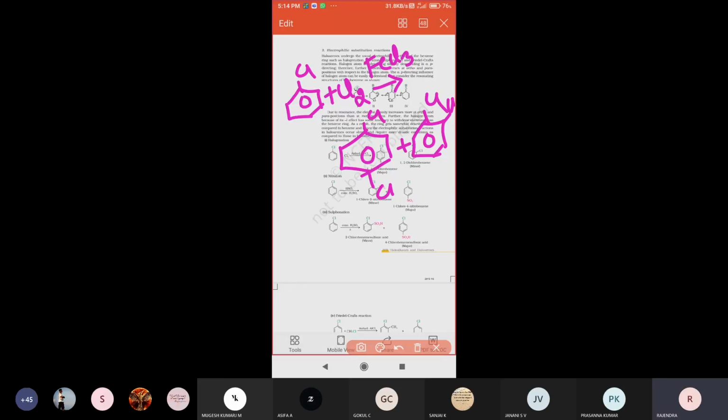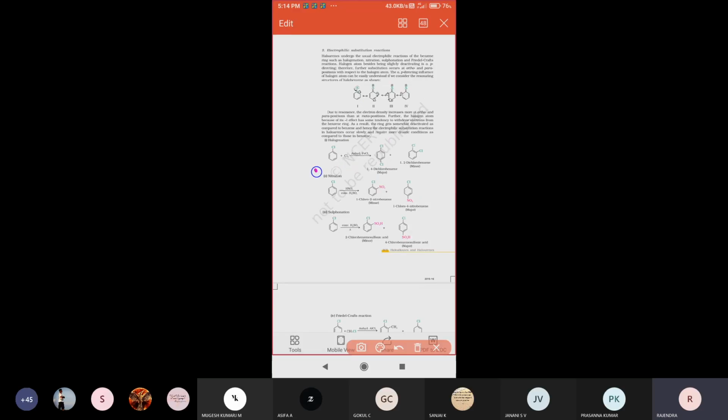Next one is the nitration reaction. What is meant by nitration reaction? Nitration reaction is nothing but chlorobenzene reacting with nitration mixture.